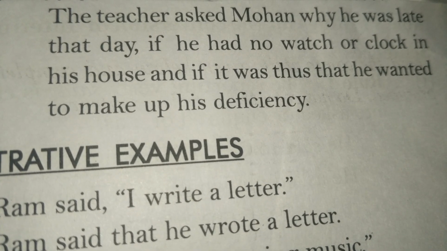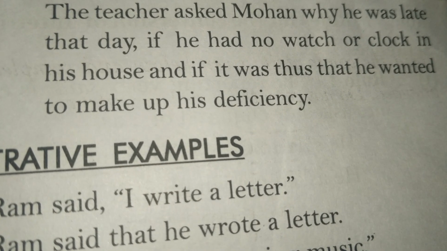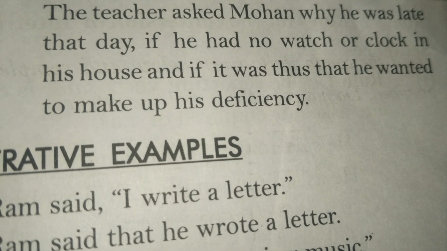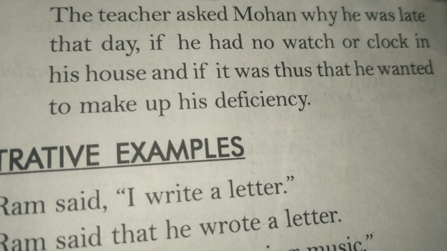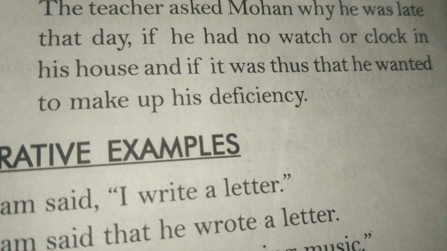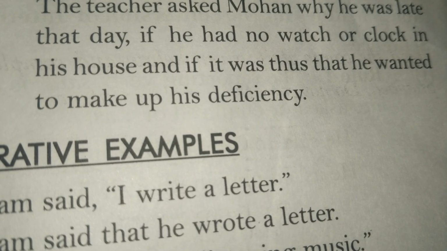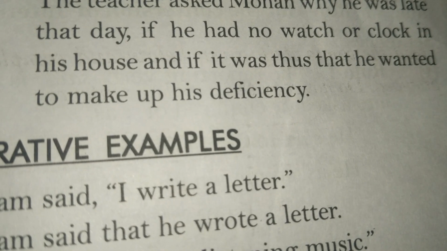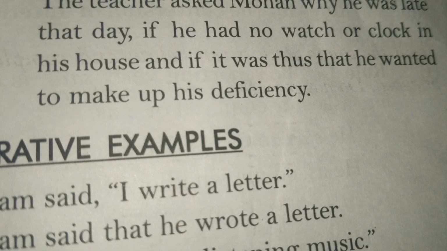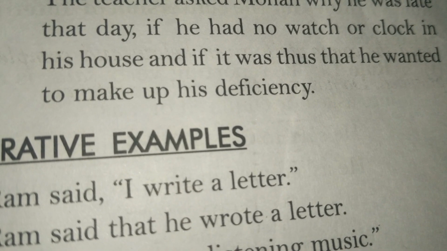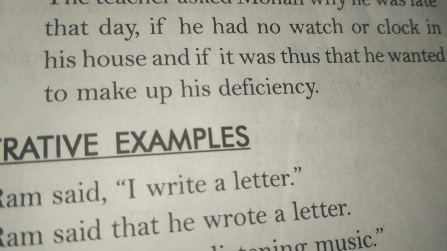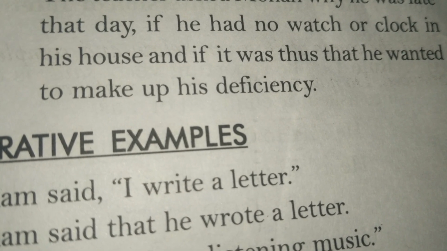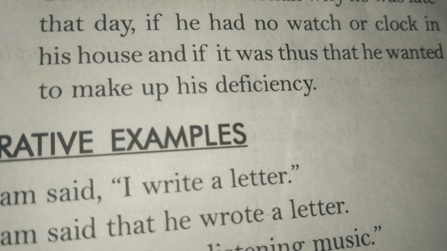So we will use if, comma, if he had no watch or clock in his house. And now the next sentence is, it is thus that you want to make up your deficiency. How will we change it? And if it was thus that he wanted to make up his deficiency.